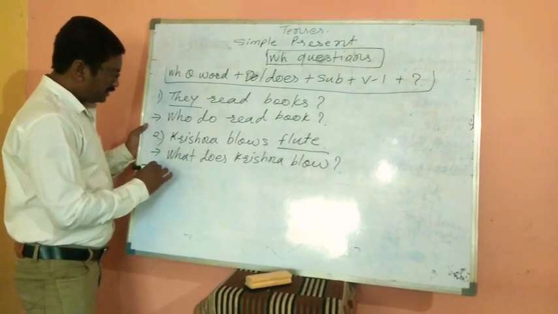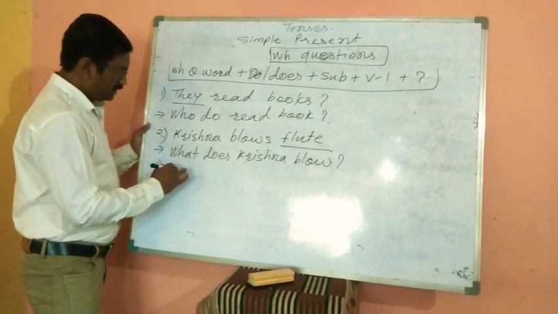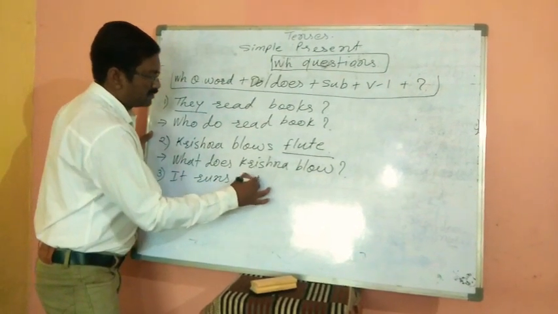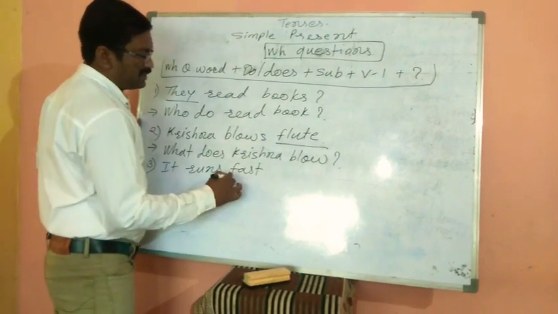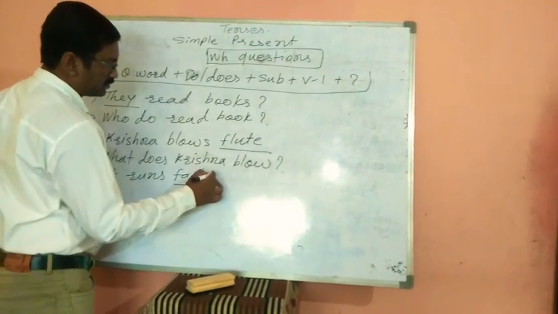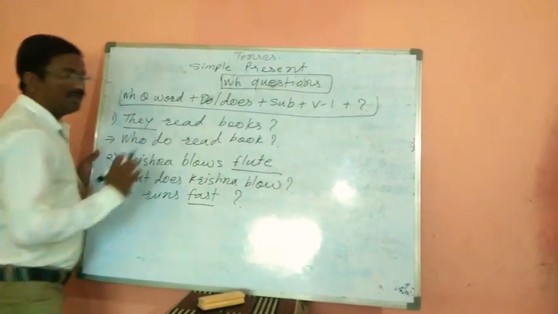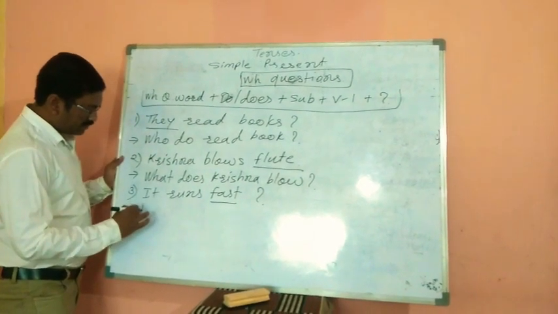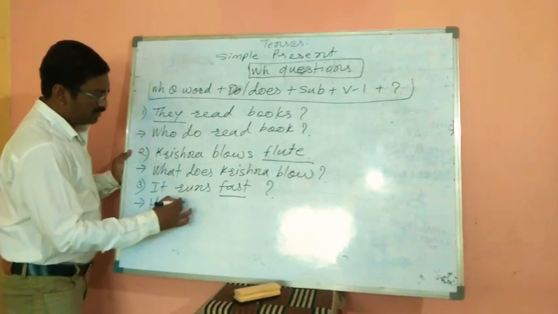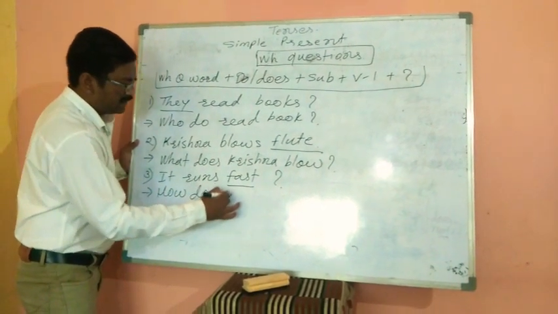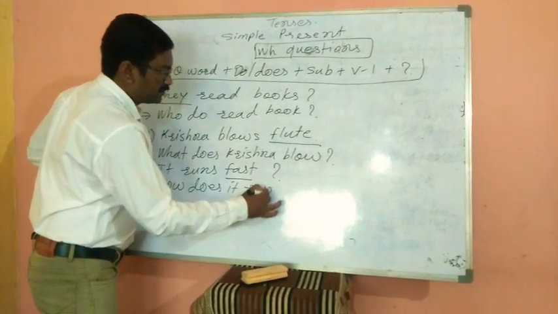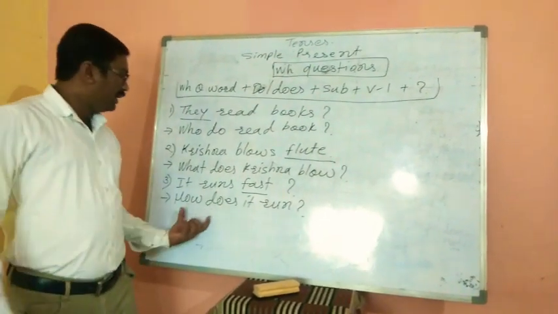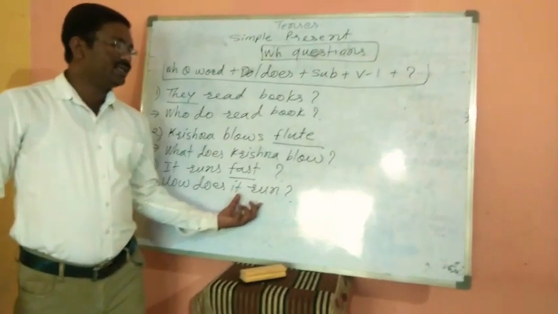Third statement: it runs fast. Underline is there on fast. So what question should we make here? How does it run? How does it run? By this way we should learn tenses.